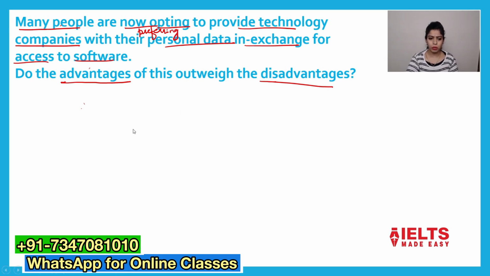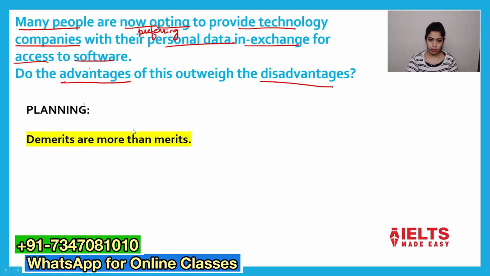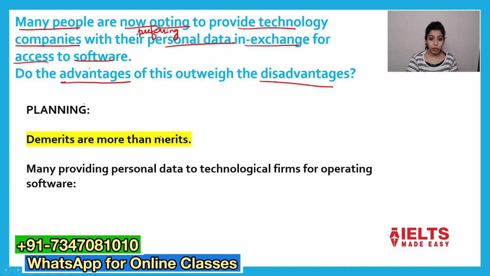How can we plan this now? Firstly we'll write our opinion: demerits are more than merits. According to me, or this essay believes, that the demerits are more than merits. That means 2 body paragraphs for demerits and 1 body paragraph for merits. Many providing personal data to technological firms for operating software. You must be thinking this is not grammatically correct, but please try to understand, here we are just writing the crux, the summary of the question.